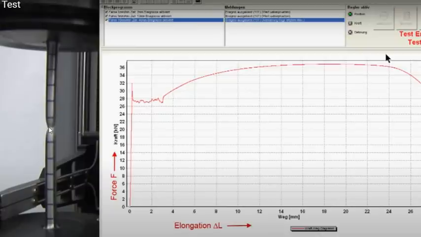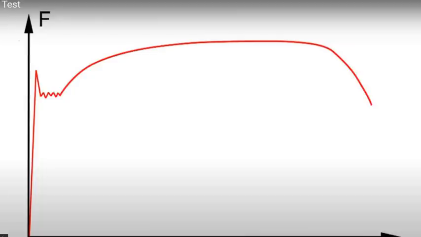Here this is the fracture point, and after necking we get a fracture, and a cup and cone type of fracture is visible here. This is the force elongation graph.